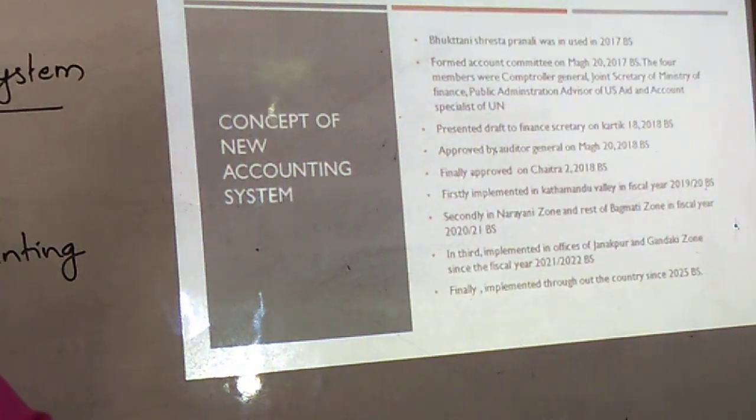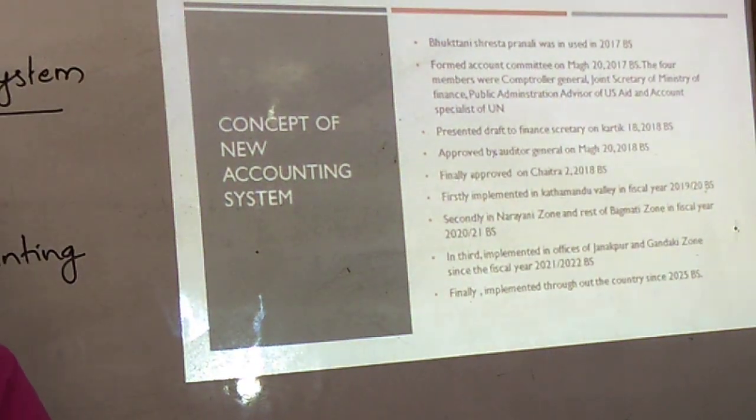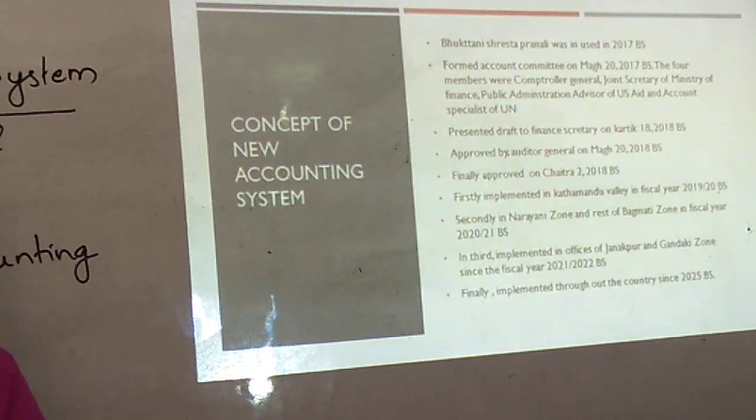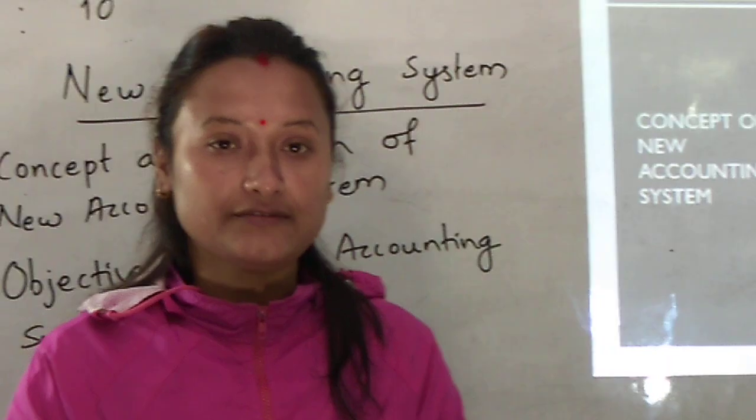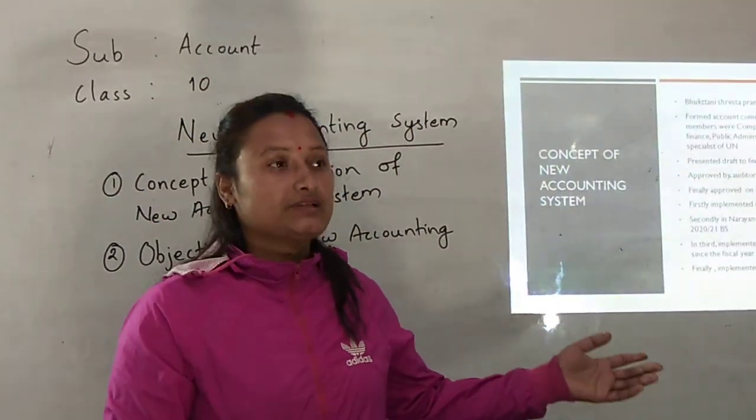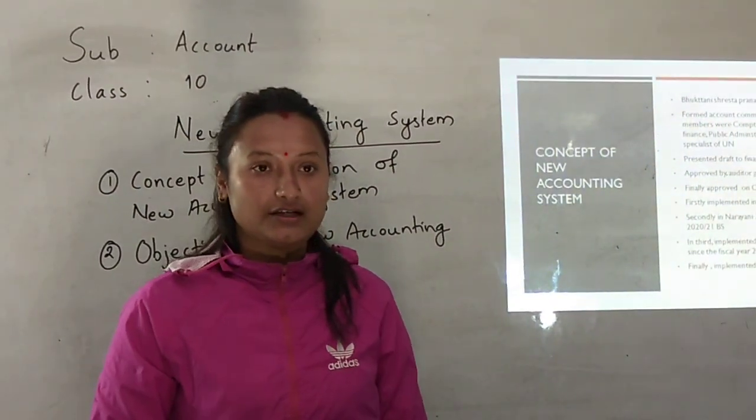In this way the new accounting system has been developed, and the government had made different types of accounting experiments in the country.